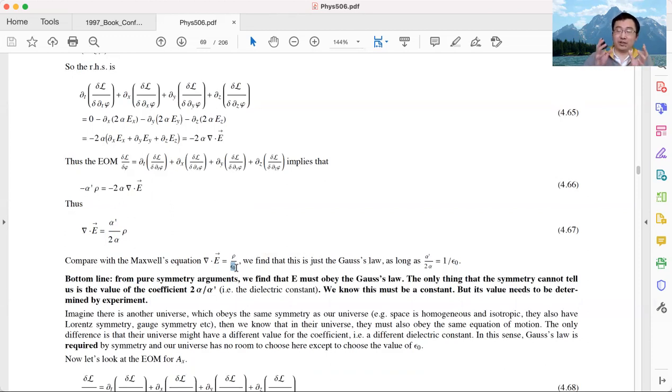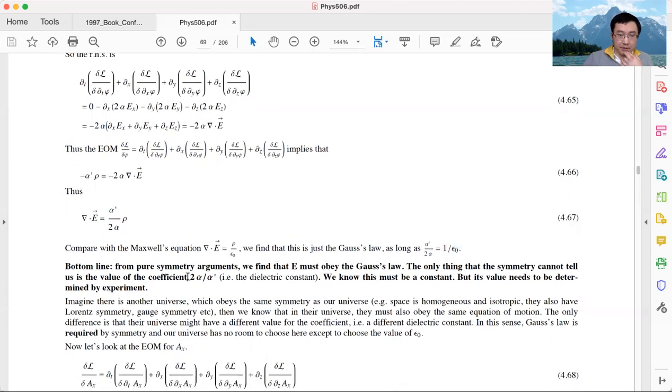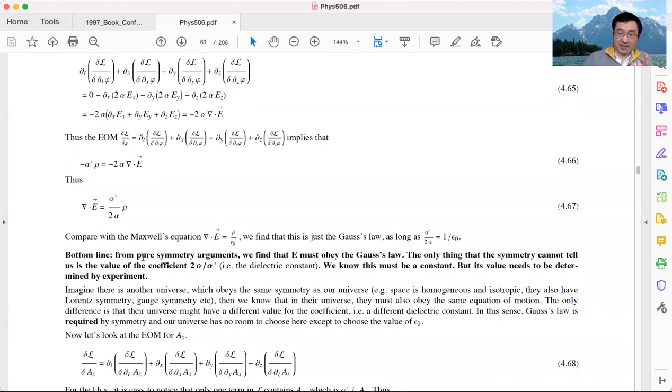Once we experimentally measure the value of epsilon 0, then the equation of motion for E, we know it for sure, it must be this one. So basically by comparing with Gauss' law, we find that this ratio alpha prime over 2 alpha is nothing but the inverse of epsilon, the inverse of the vacuum dielectric constant. Let me emphasize this again.